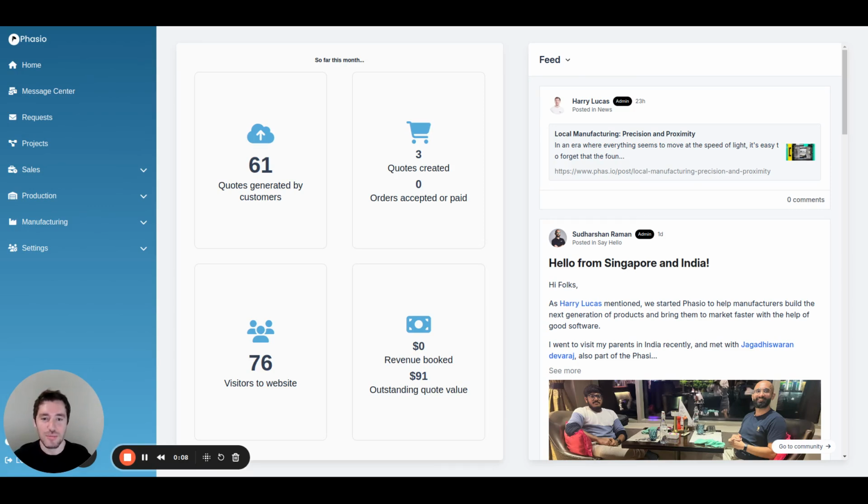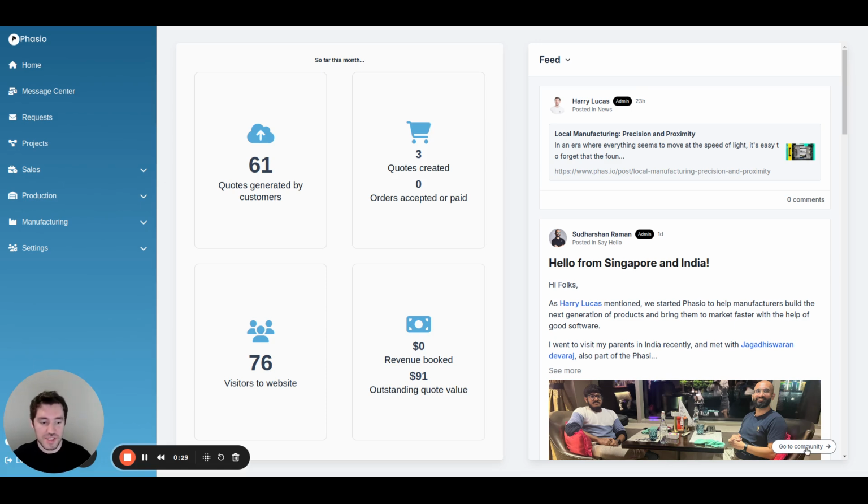So to begin with, you probably can see it right in front of you. We've changed up the home screen and we've added this new feed function. The great thing about this is that this feed links to a community, as you can see down the bottom. We're going to use this firstly to keep you up to date with everything that's happening on Phasio. If you're watching this video, I'm sure you're probably watching it inside of the feed right now.